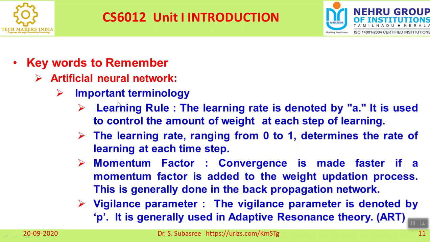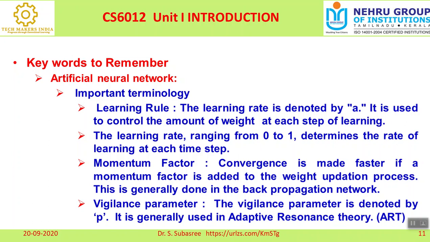The third parameter is what type of learning rule. We have seen there are three different learning rules: supervised, unsupervised, and reinforcement. We identify which type of learning rule we are going to apply. It is represented by A. Why do we select a learning rule? It is used to control the amount of weight adjustment at each step of learning. Based on the type of learning, the parameter will change. This learning rate will always range from 0 to 1, like 0.75 or 0.8.